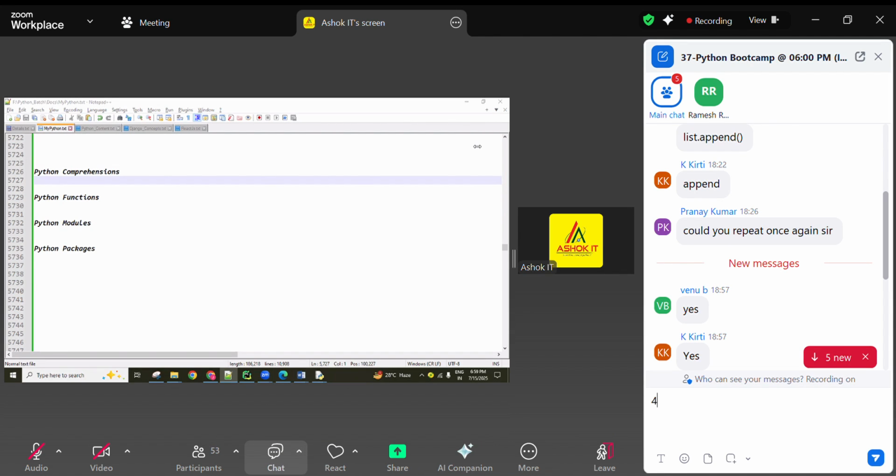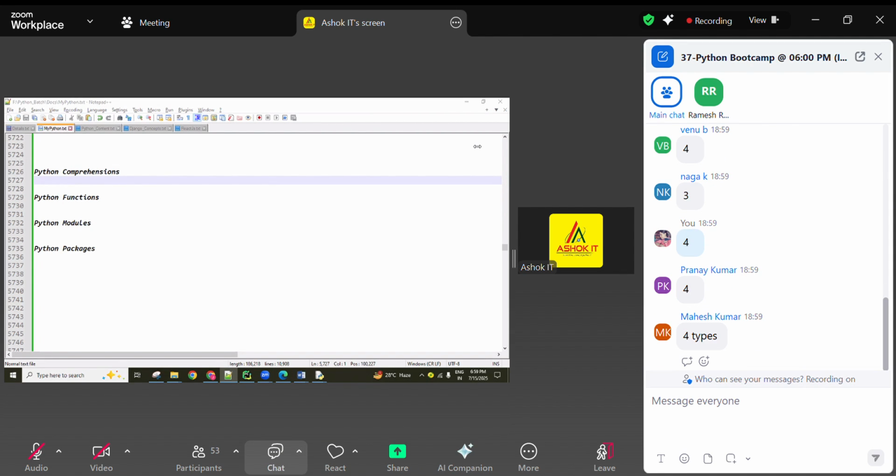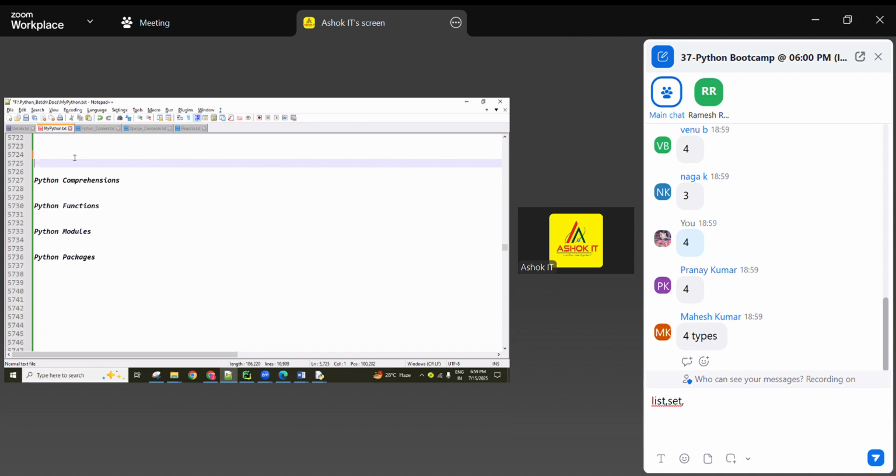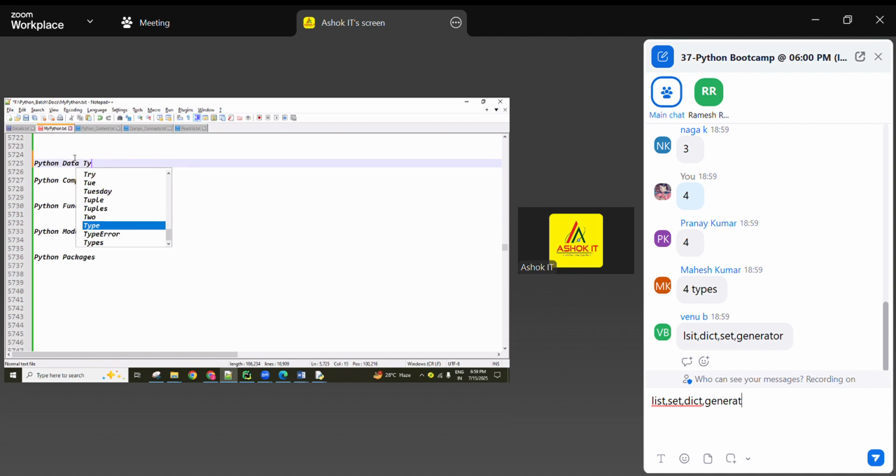Some people are giving 3 only. 4 types, and what are those? You have to remember, and if you remember the list comprehension syntax, automatically you are able to write the logics for the remaining.